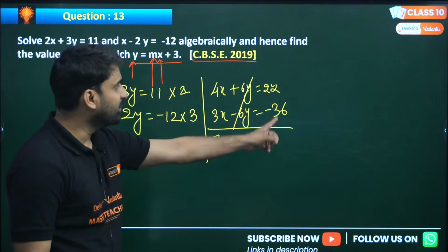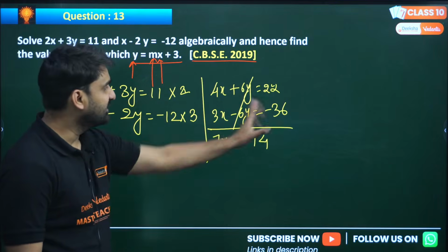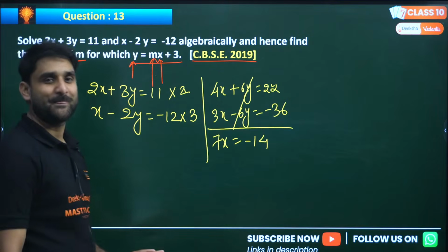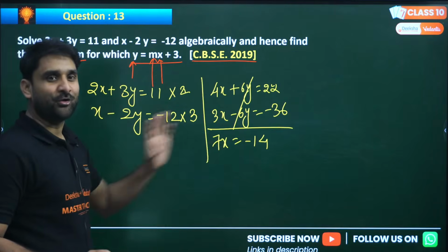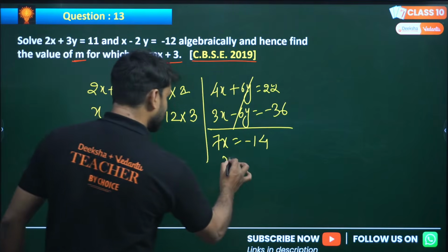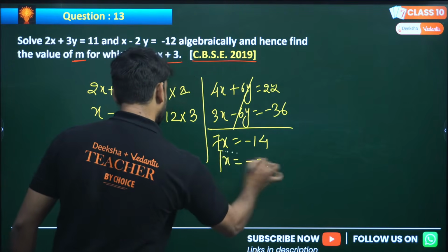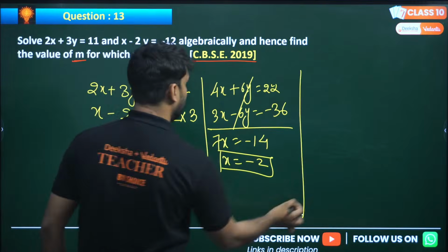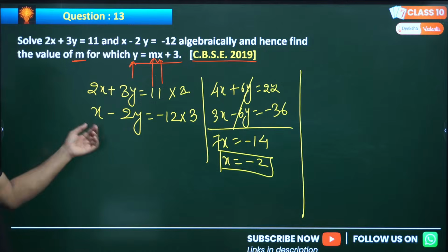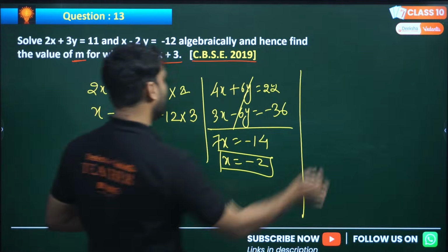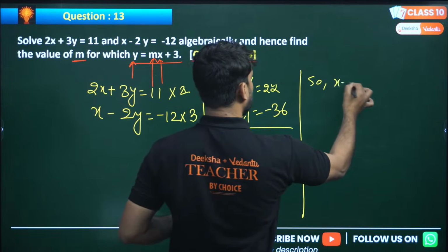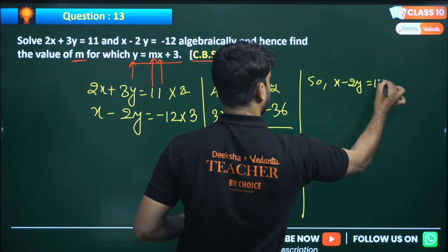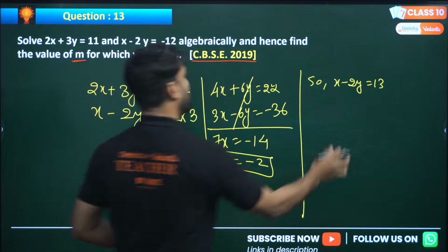Why? Because in these two numbers, 36 is the greater one and 36 is in negative form. I hope you are getting my point. So 14 will be there. Can we cancel here? So we have x equals minus 2. And if we put x equals minus 2 in any equation, we can get y. Can we use the second one? x minus 2y equals minus 12.